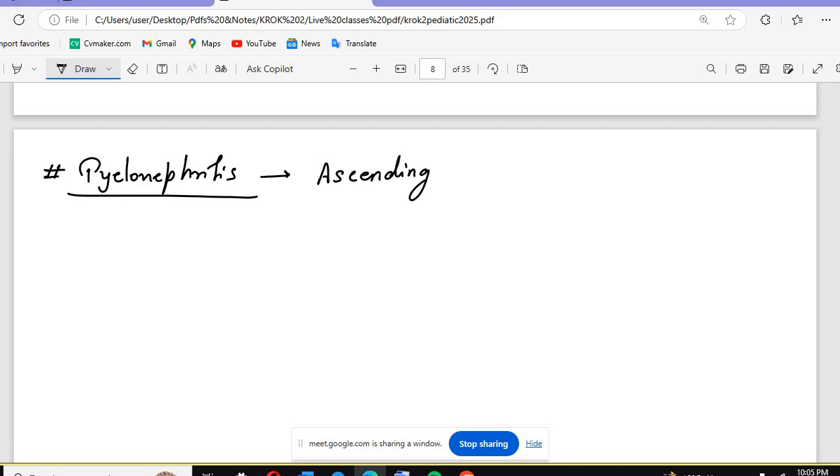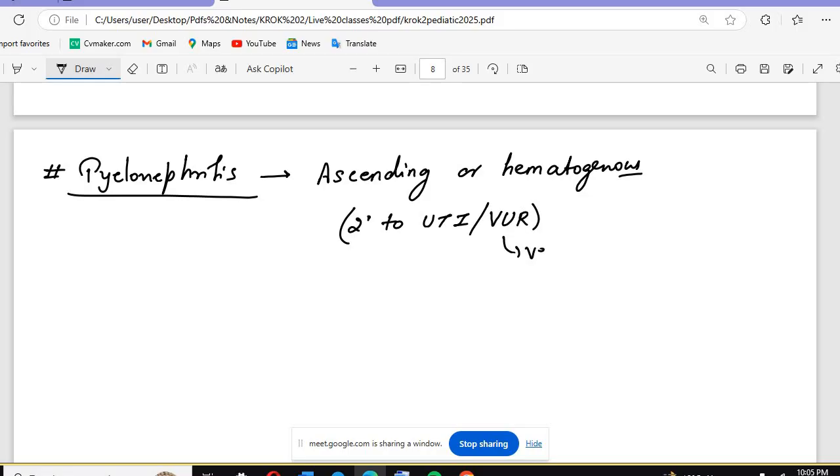It is the ascending infection, or it can be the hematogenous infection. It will be secondary to UTI, urinary tract infection, or vesico-ureteral reflux, VUR.